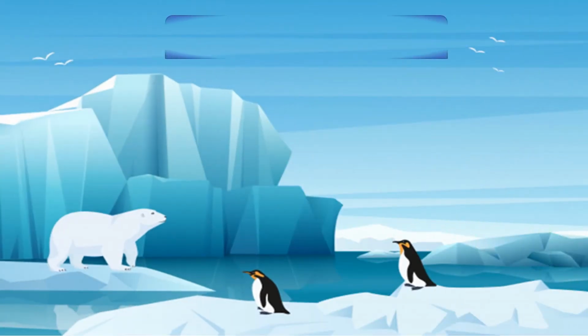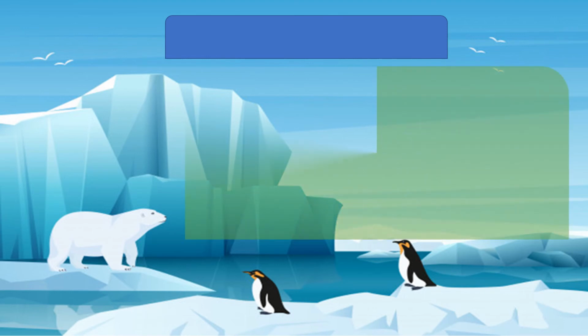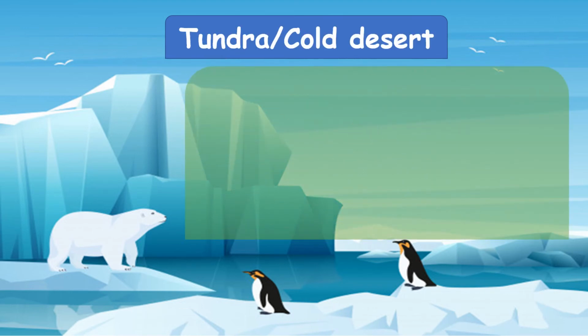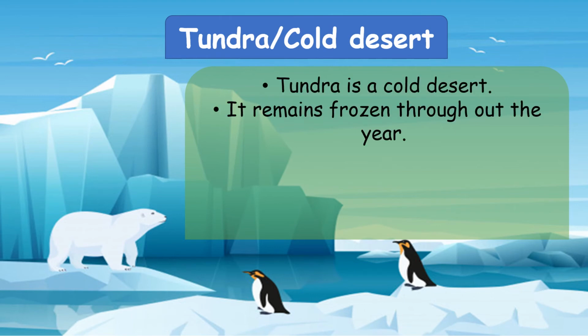Now there is another habitat we are going to discuss, and if we are talking about the cold areas, yes, the tundra, which we can also call the cold desert. The tundra is basically a cold desert, and it remains frozen throughout the year.